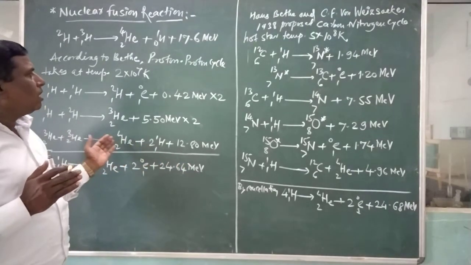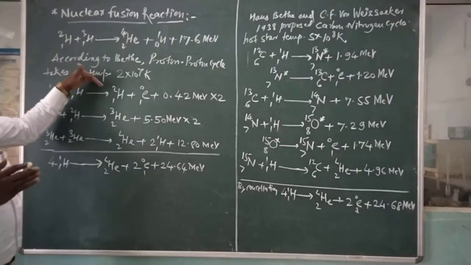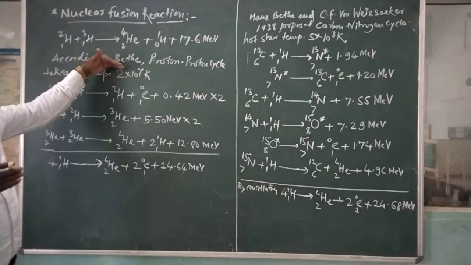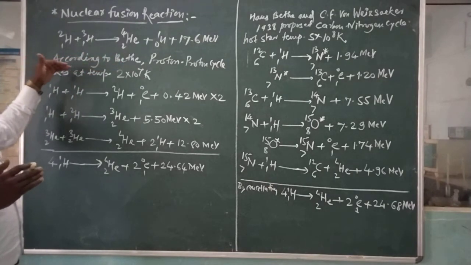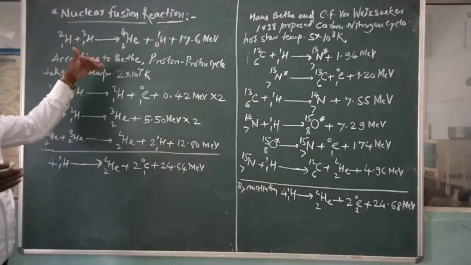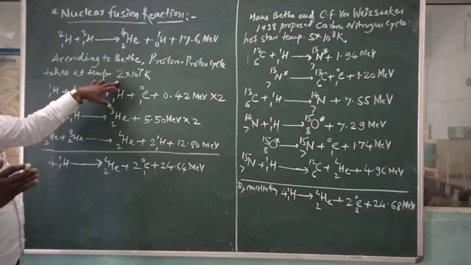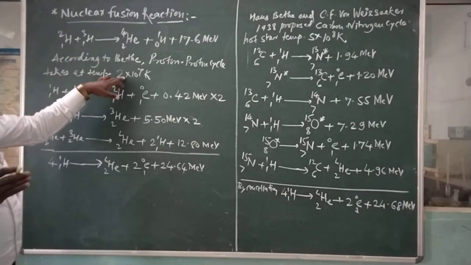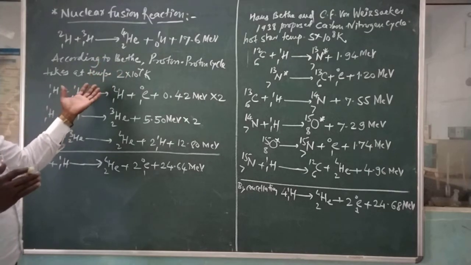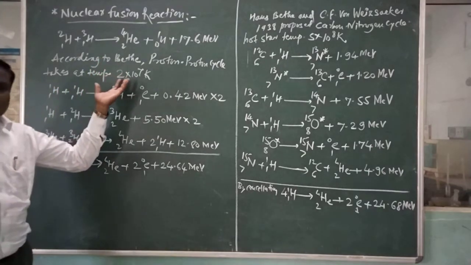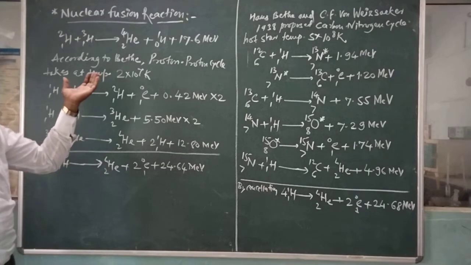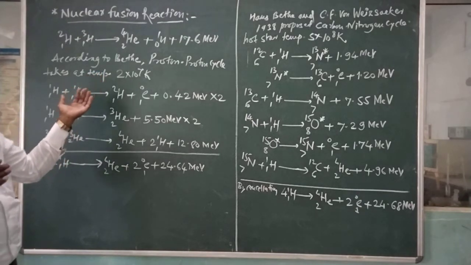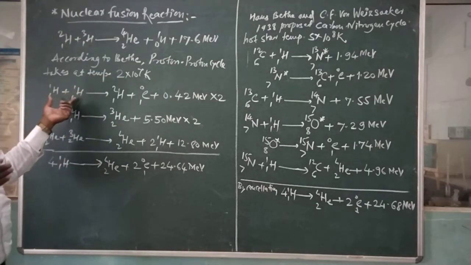Now this reaction can be explained here. According to the scientist Bethe, the proton-proton cycle takes place in cooler stars like the Sun, at a temperature of 2 × 10^7 kelvins. In a cooler star the temperature is less as compared to the carbon-nitrogen cycle.